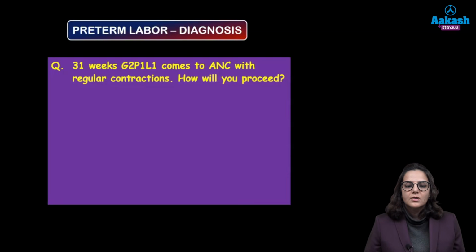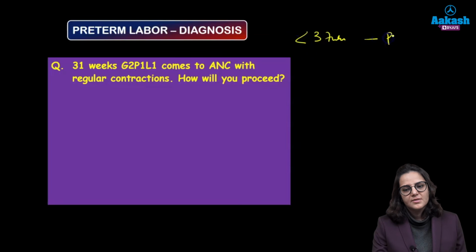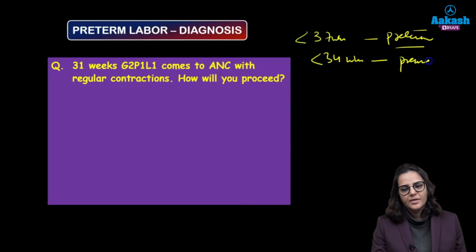Okay, so a 31-week patient, second gravida, has come to the ANC with regular contractions. So what are you going to do? Before discussing this question, let's go through the basic concept over here: if the patient goes in labor at less than 37 weeks, then this is your preterm labor, right? If the baby is born at less than 34 weeks, then it's a premature baby and the baby has not attained lung maturity, right? So what do we need to give? We need to give steroids.